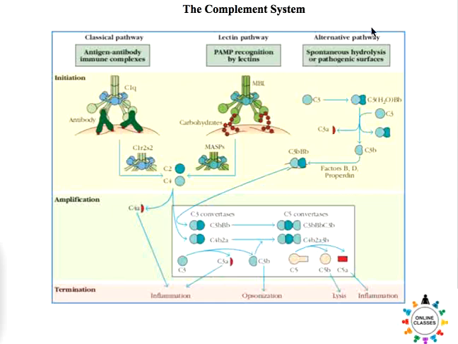Now the alternative pathway is initiated by the spontaneous hydrolysis of pathogenic surfaces. Because of this spontaneous hydrolysis, other protein factors present in the serum join this complex and form the C3 convertase, and C3 convertase then forms the C5 convertase, and that's how the cascade keeps continuing.